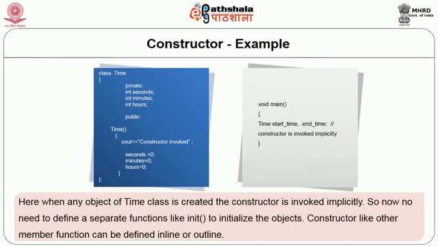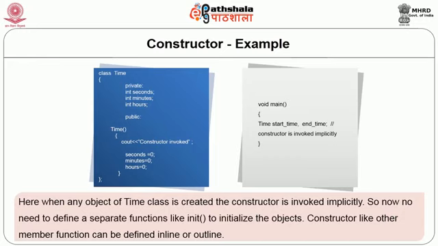One of the thrusts of the C++ design was to make our data types behave similar to standard data types as much as possible. So, the constructor helps us achieve the initialization of objects in a similar manner as the initialization of standard data type variables happens. Now, the start time and end time are created, and not only created, their data members hours, minutes and seconds have some meaningful initial values, that is 0, 0, 0.